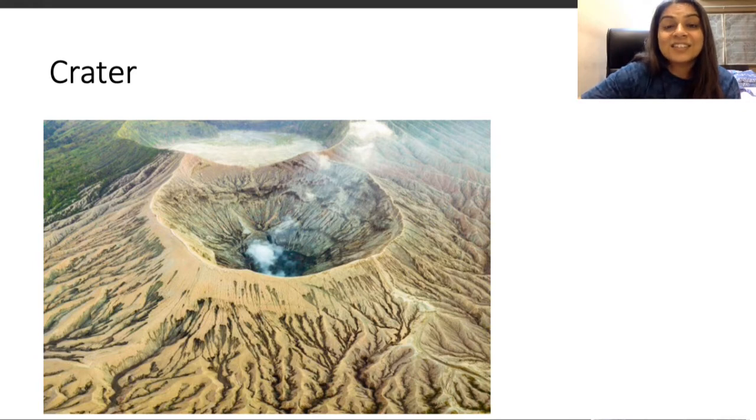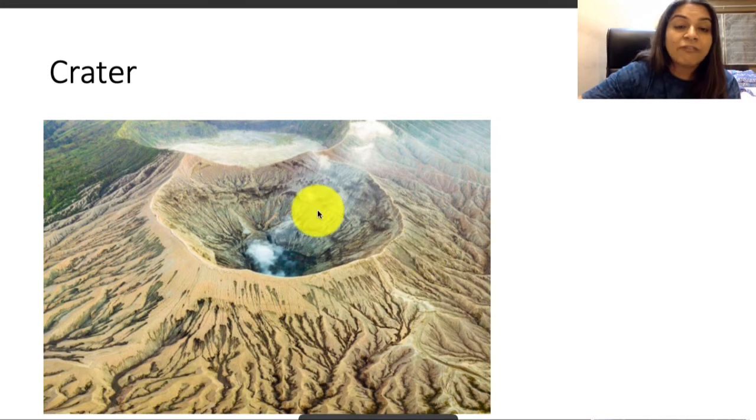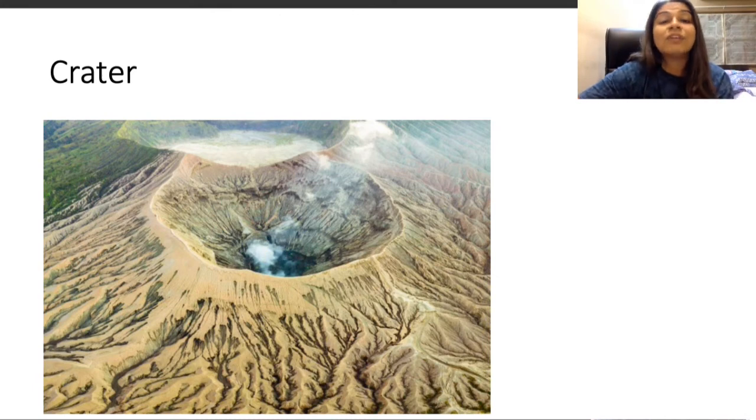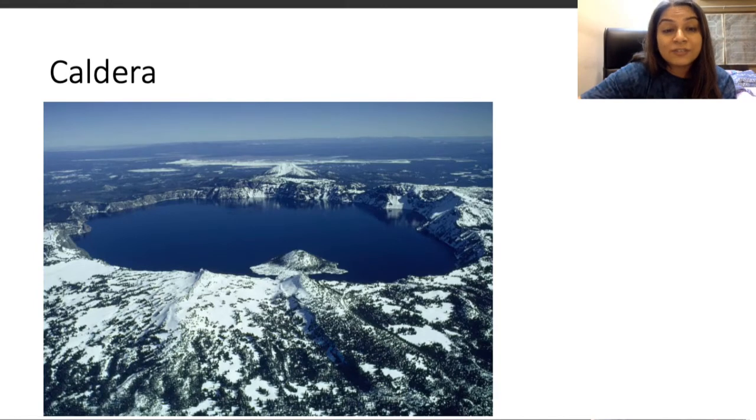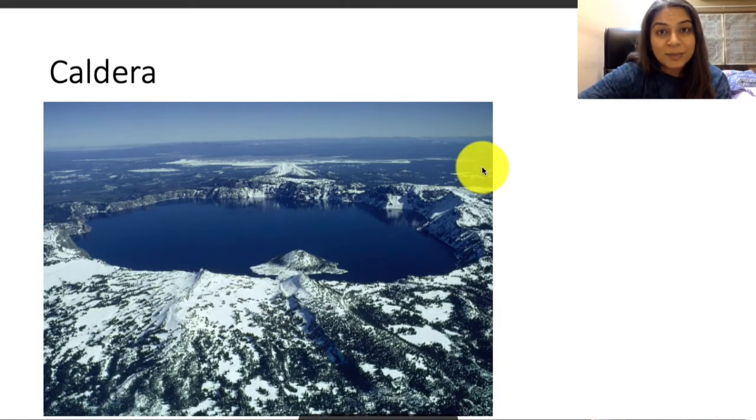When the crater is bigger, sometimes after the eruption, after a few years, a second eruption happens, which is even more explosive, and it blows almost the entire mountain top off, and it is very large in size. That kind of formation is called a caldera instead of a crater. It is much bigger than a crater, but it is formed in a similar manner.